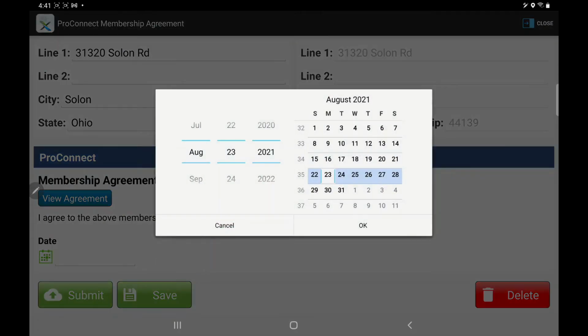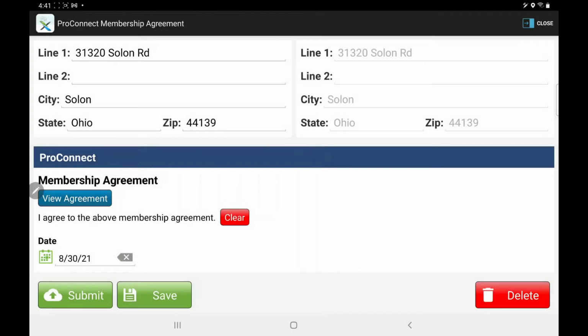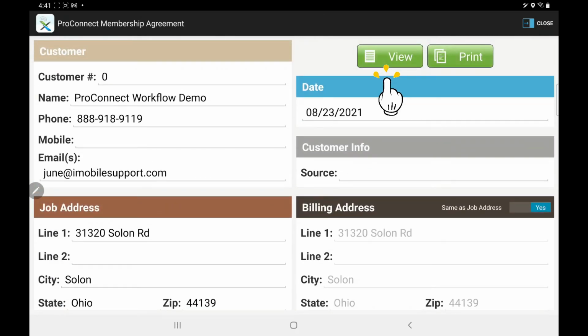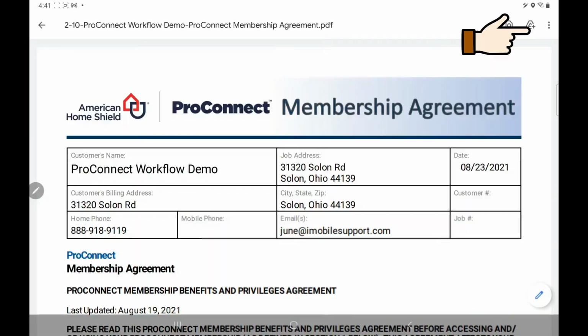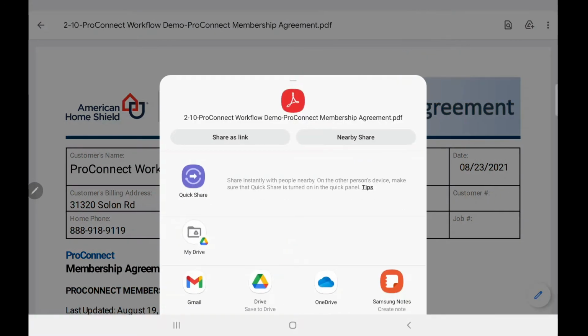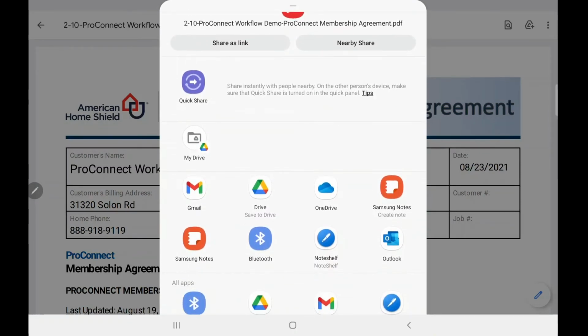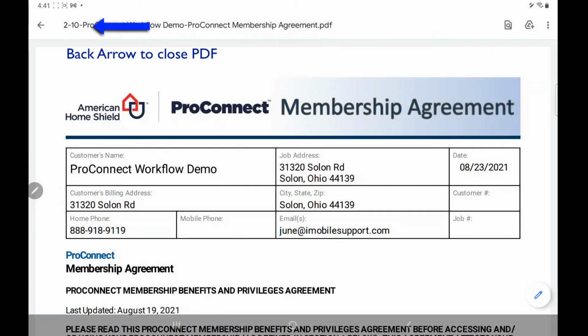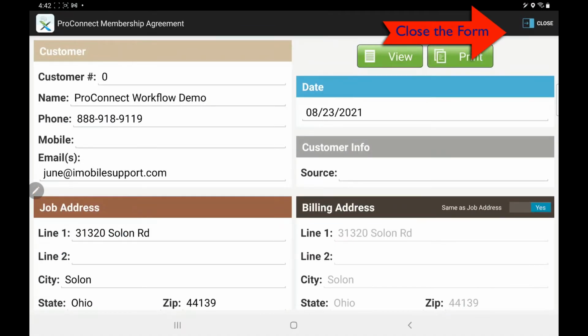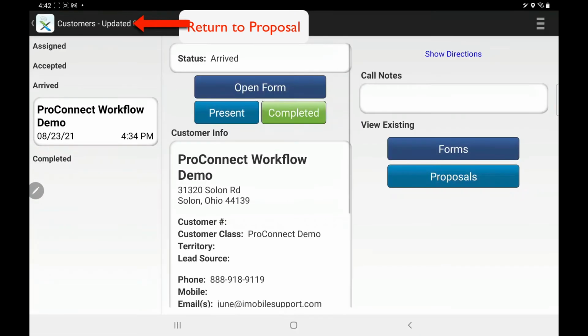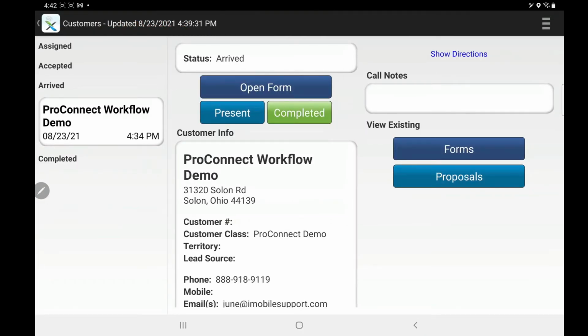Your next step will be to view the form to email it to the customer. Touch the View button to open the PDF in your tablet PDF viewer. Use your PDF viewer action to email the form to the customer. After you email it to the customer, close the PDF viewer, close the form, use the back arrow to return to the proposal. Move to the Signature tab.